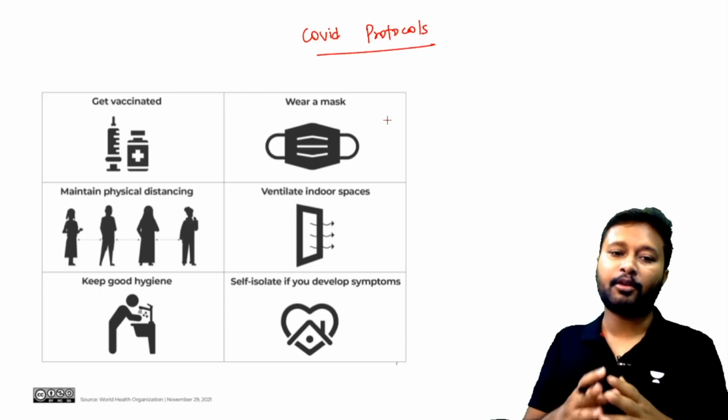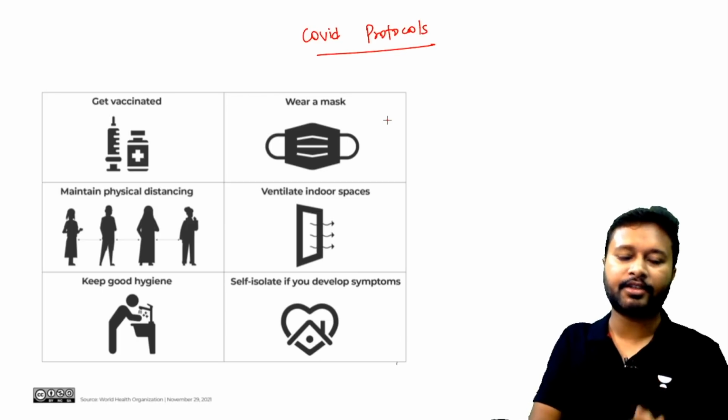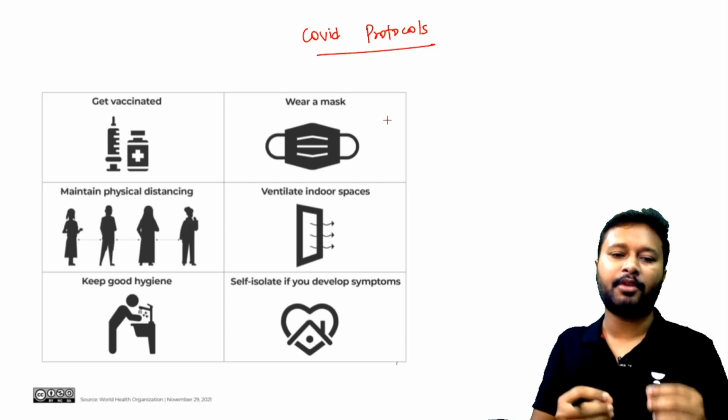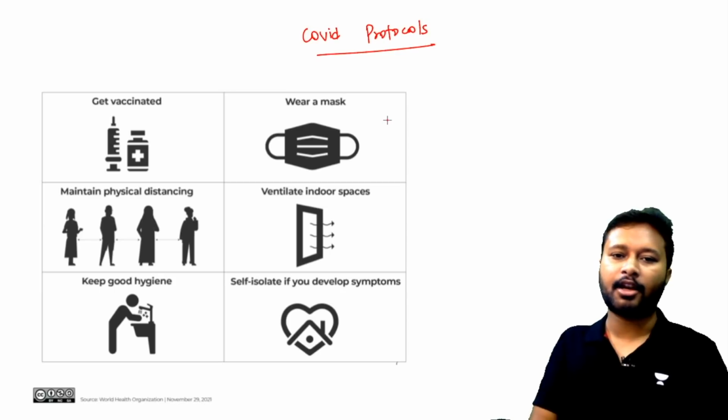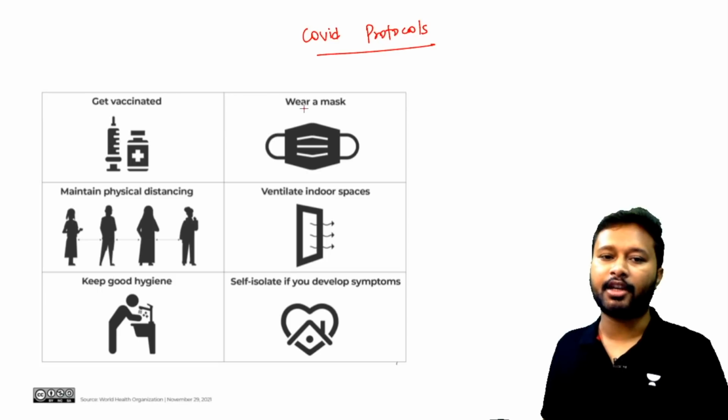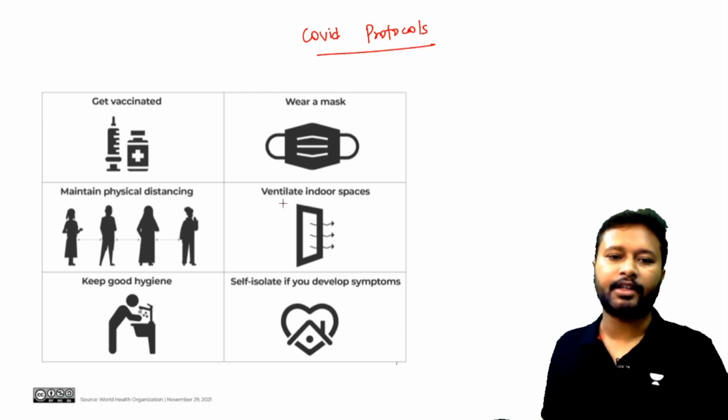Being someone from the science background, you should take extra care of these things. You should try to make sure that you educate people around you regarding the COVID protocols, regarding getting vaccinated, wearing a mask, maintaining physical distancing, ventilating the indoors, keeping good hygiene, washing hands and other things, and isolate yourself if you develop some symptoms. These are the basic things through which we can give our scientists enough time to work once again on this particular Omicron variant.